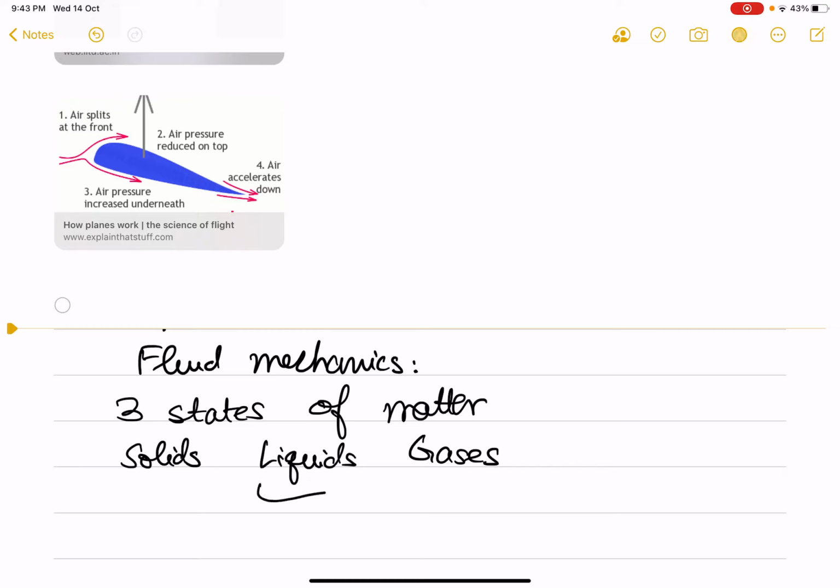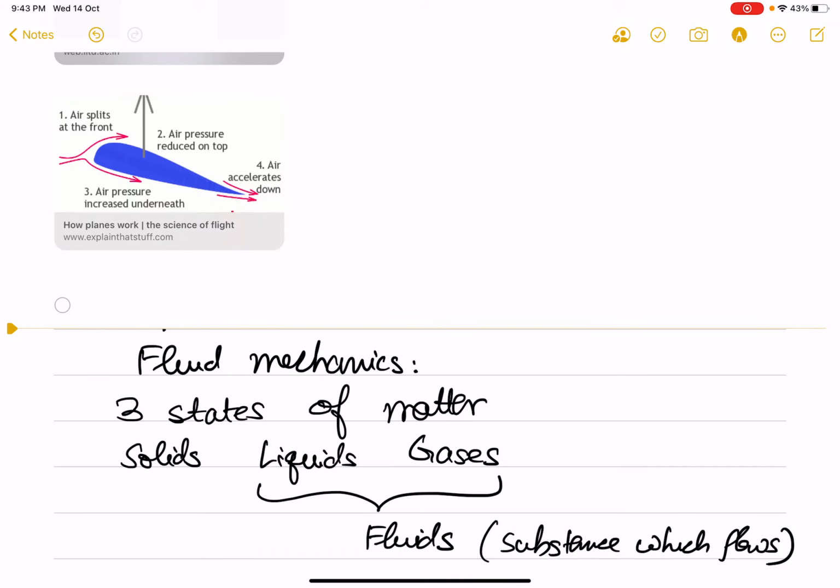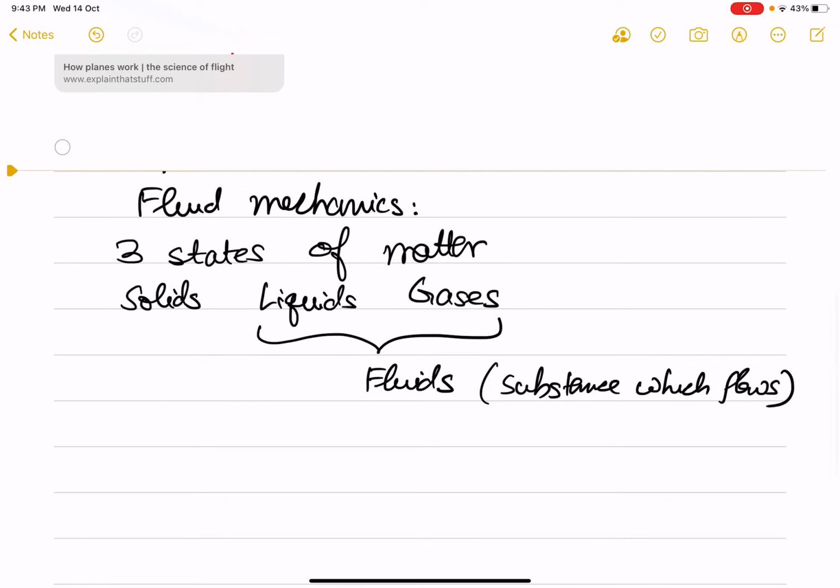And of these three states, liquids and gases are what are treated as fluids. Any substance which flows. For the purposes of this course and as engineering students, this definition is not sufficient.